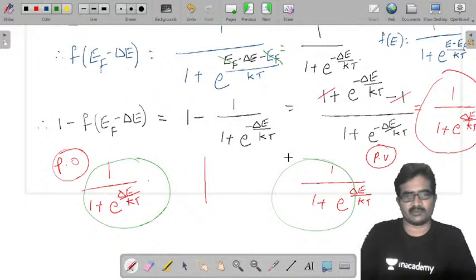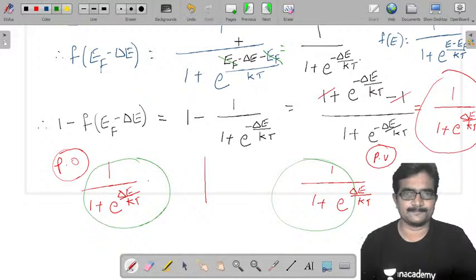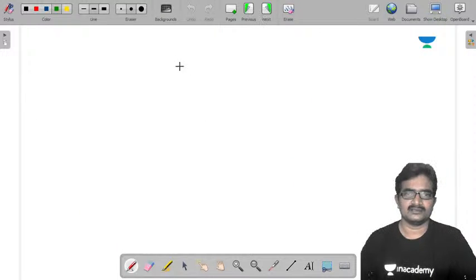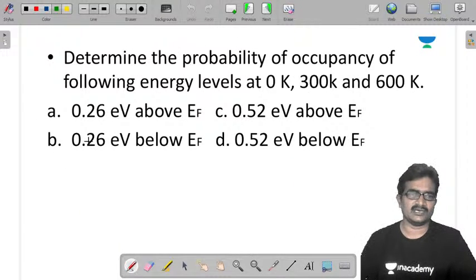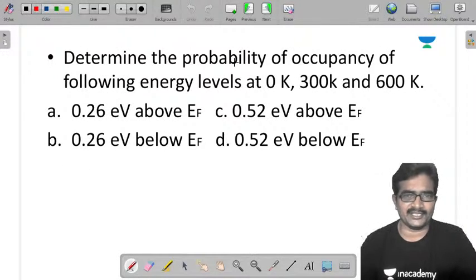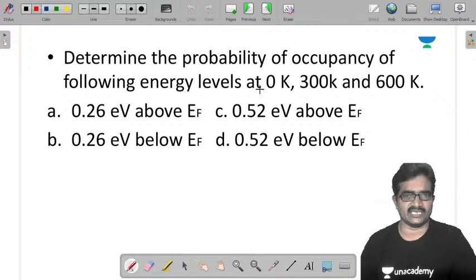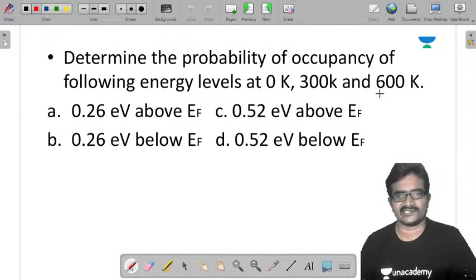So from an engineering point of view, you should practice this type of problem. Okay, so next, now I'm going to take another problem here. See this, determine the probability of occupancy of the following energy levels at 0 Kelvin, 300 Kelvin and 600 Kelvin.